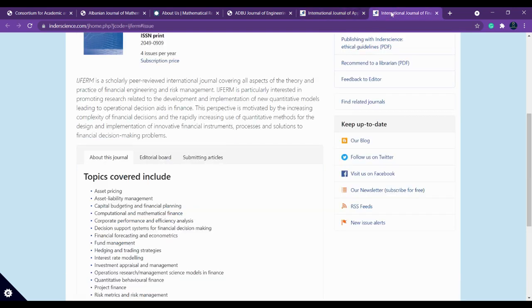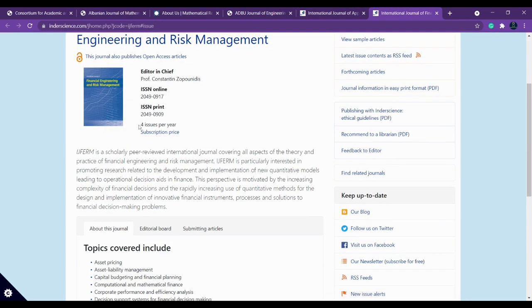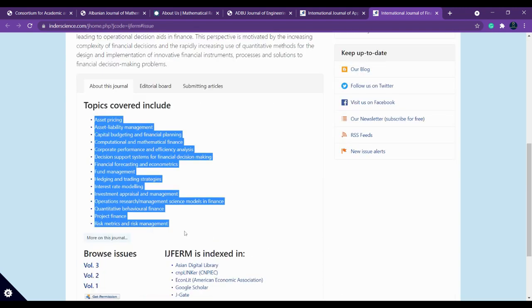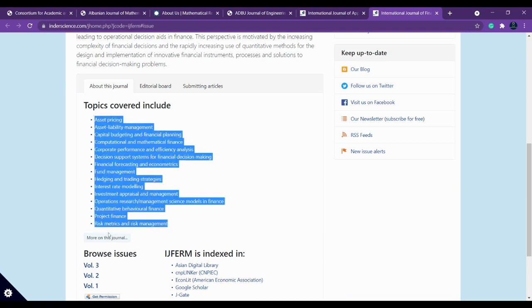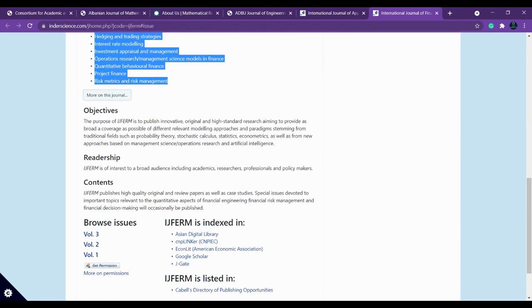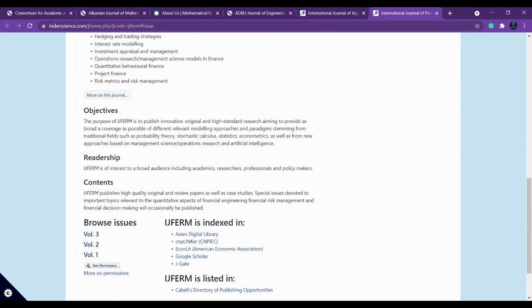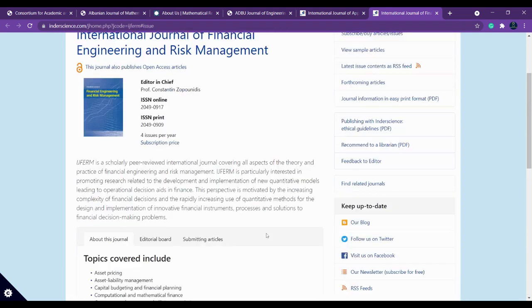Okay, and the last one we are going to discuss is International Journal of Financial Engineering and Risk Management. This too has 4 issues per year, and this is for management people. So these are all the topics which they are concentrating on. And here you can see the objective. Okay, that is the overall subject area which they prefer. And this is the indexing. Okay, you can see here this is indexed in.